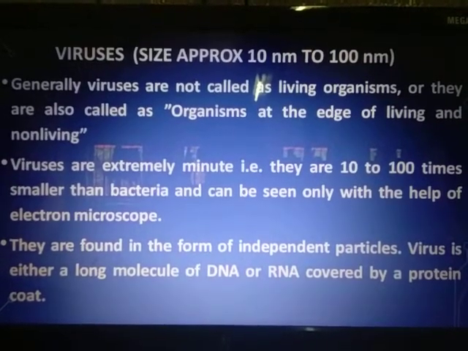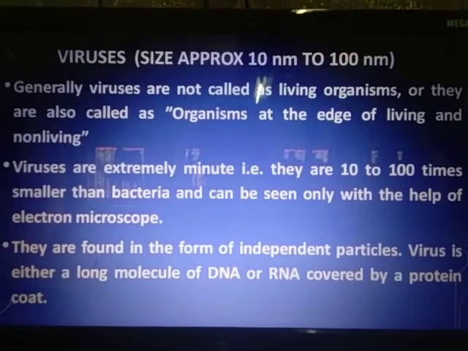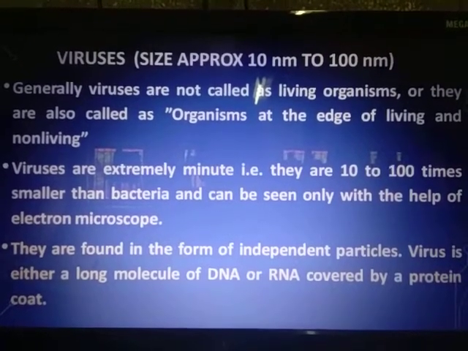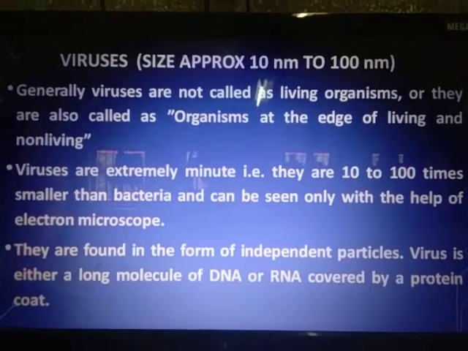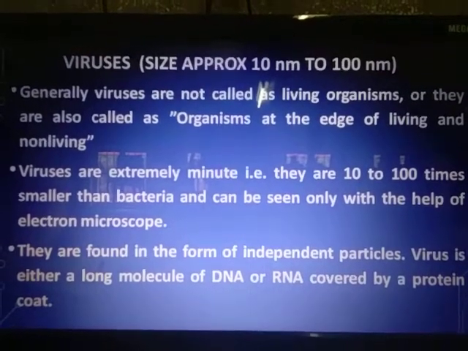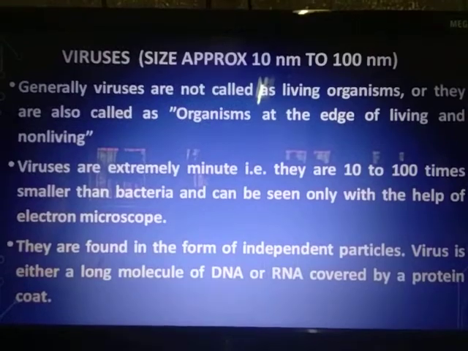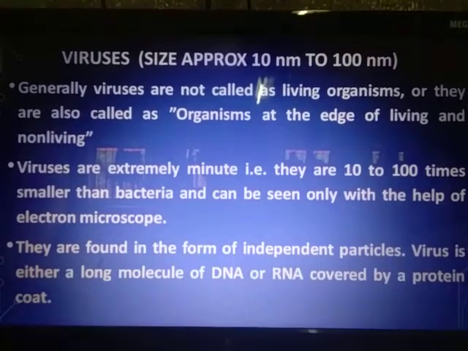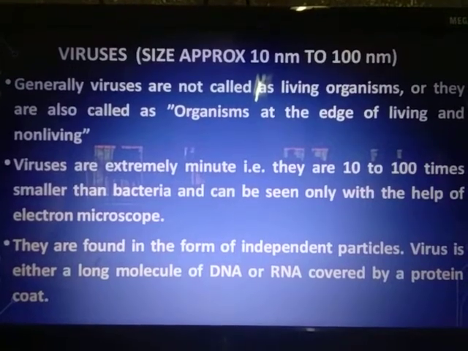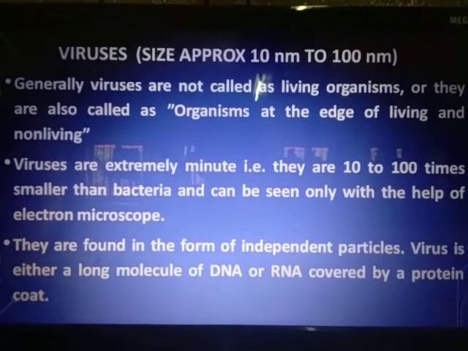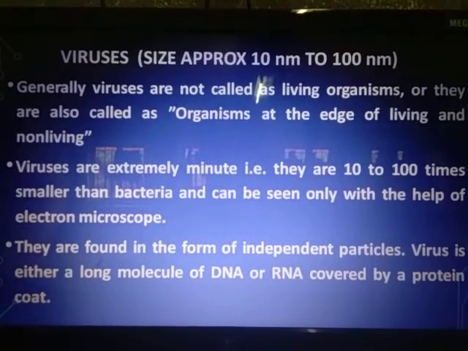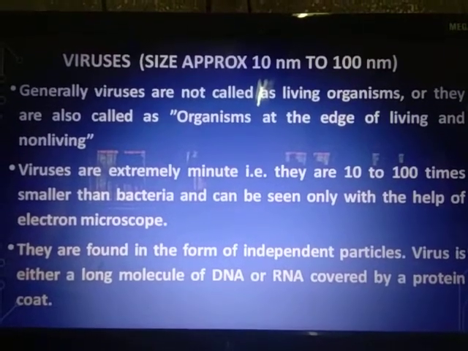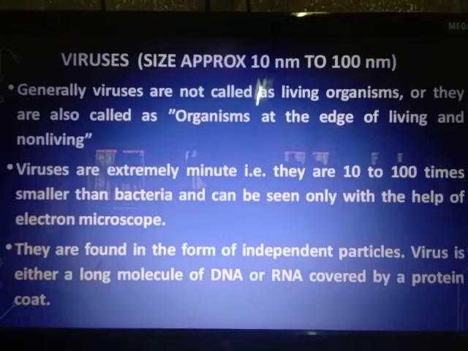Since a virus is not living, there is no cell for it. And how is the structure then? It is only having a long molecule of DNA, or maybe RNA. Now you might have heard about DNA or RNA, but the full form of DNA is deoxyribonucleic acid, and RNA is ribonucleic acid. So right now I am not going to talk in detail about DNA and RNA.